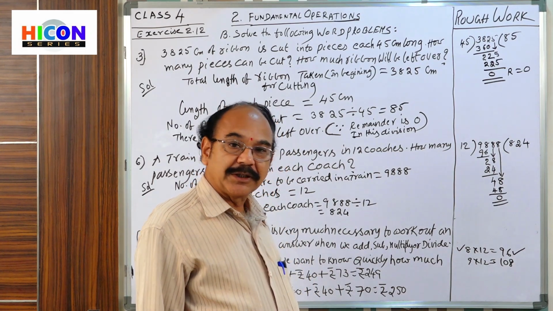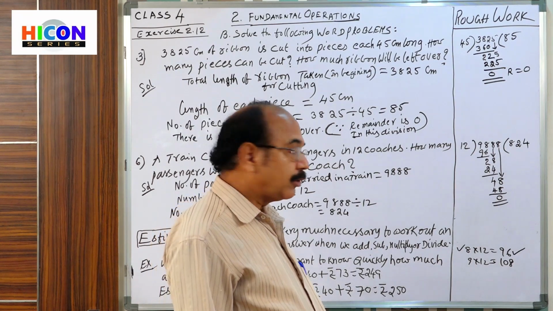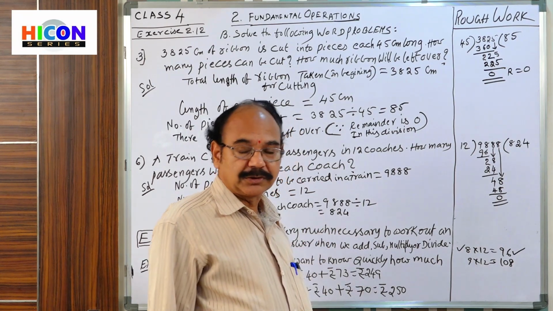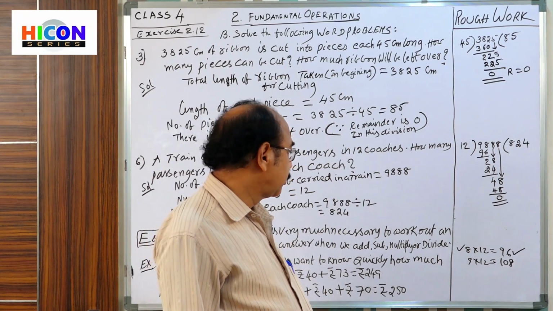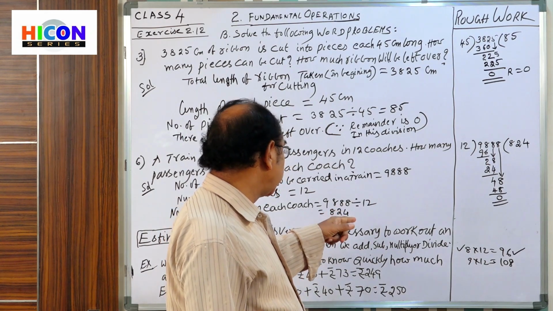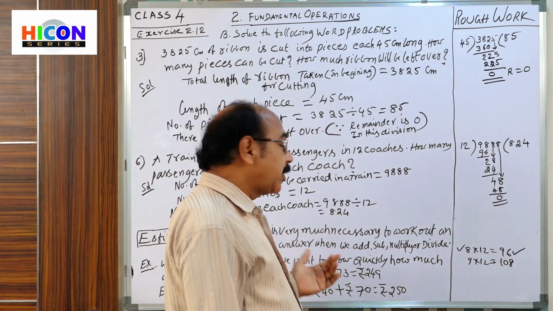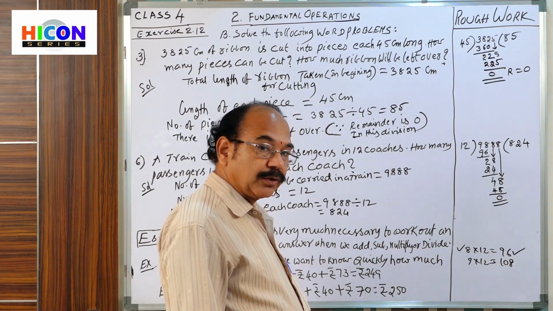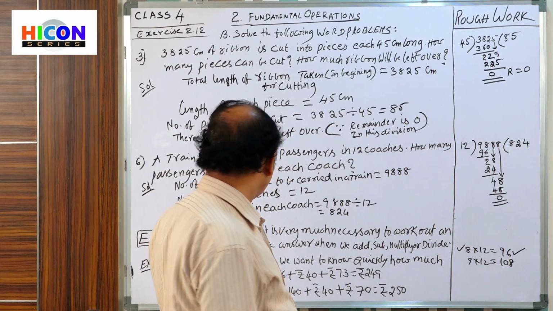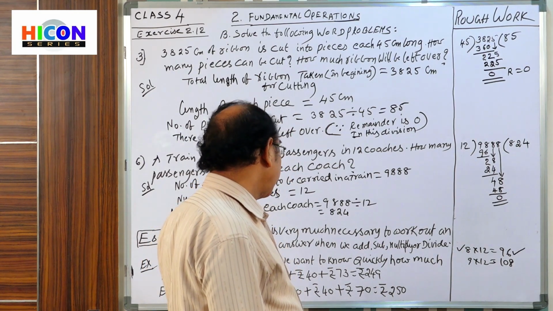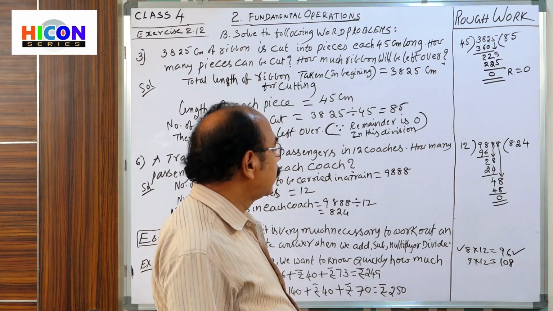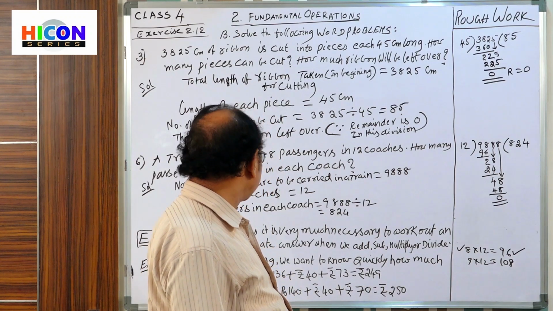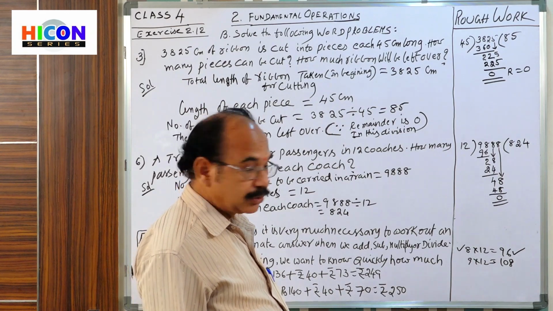All the passengers were adjusted into 12 coaches. In each coach, passengers are equal. In each coach, 824 passengers. How many coaches? 12 coaches.